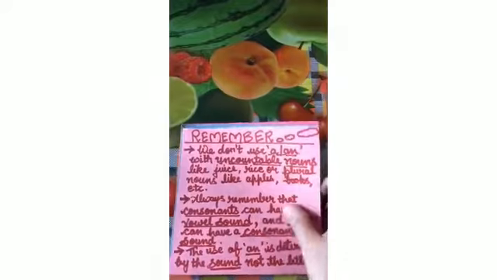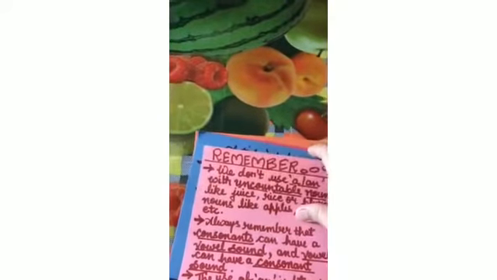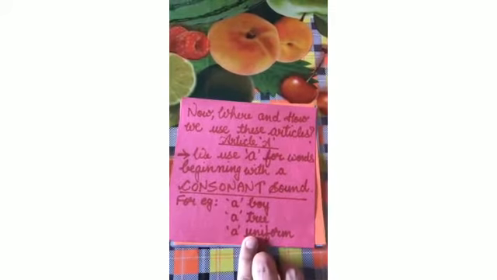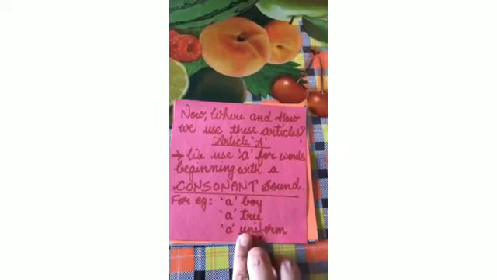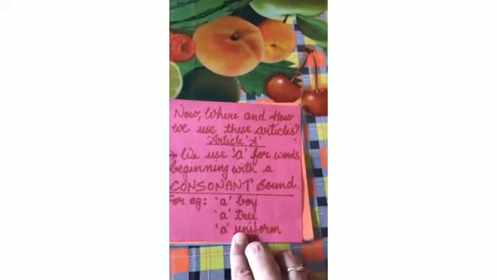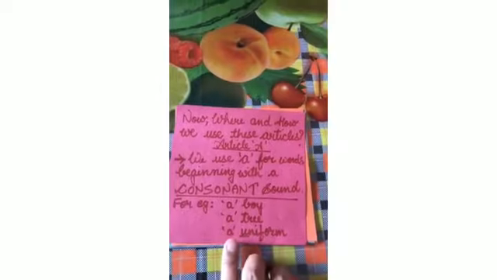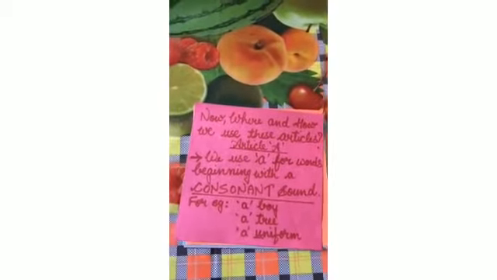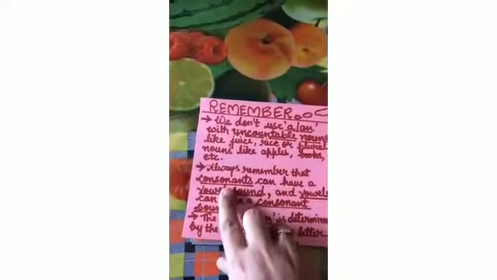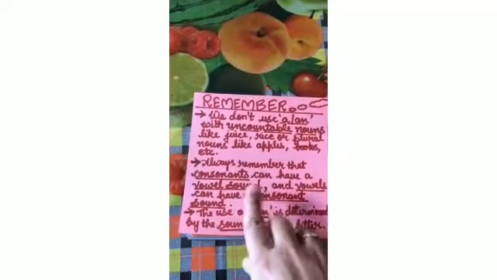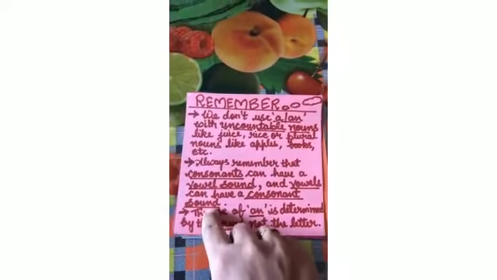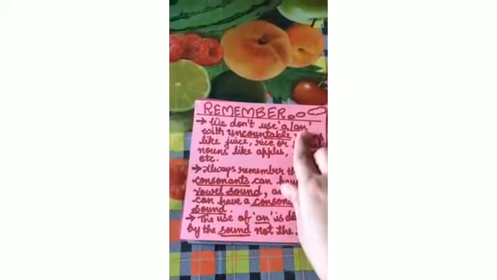Now, vowels can have a consonant sound. Now the word which is starting from a vowel, like uniform. U is a vowel, but U is giving a sound of a consonant. That is why we have placed a. So always keep this thing in mind, children. Consonants can have a vowel sound and vowels can have a consonant sound, and accordingly we will put a or an.